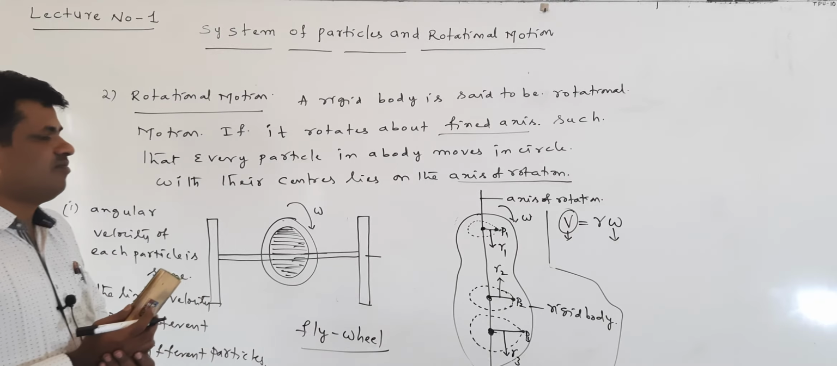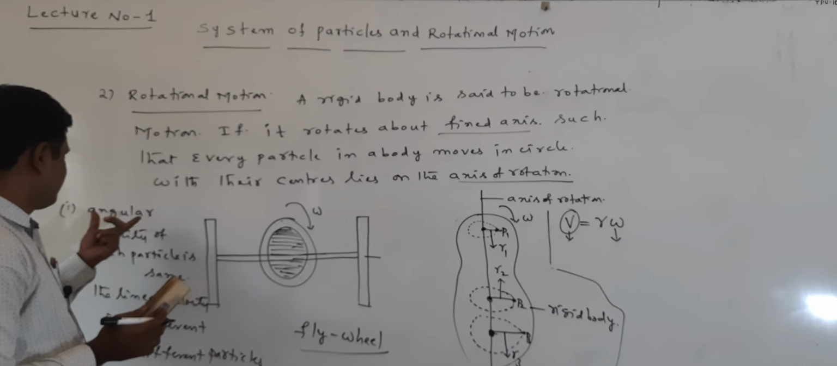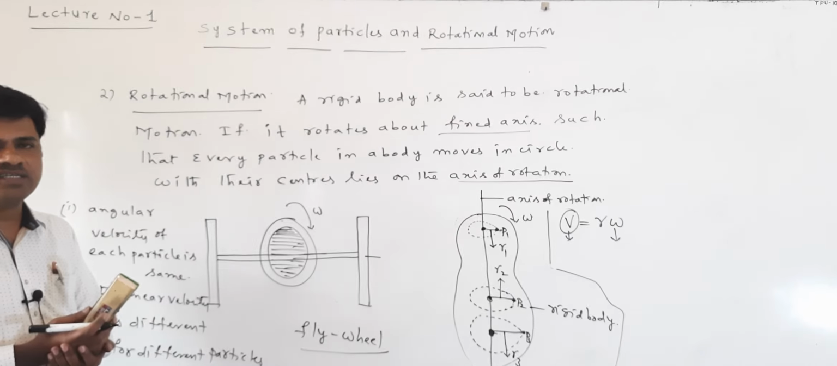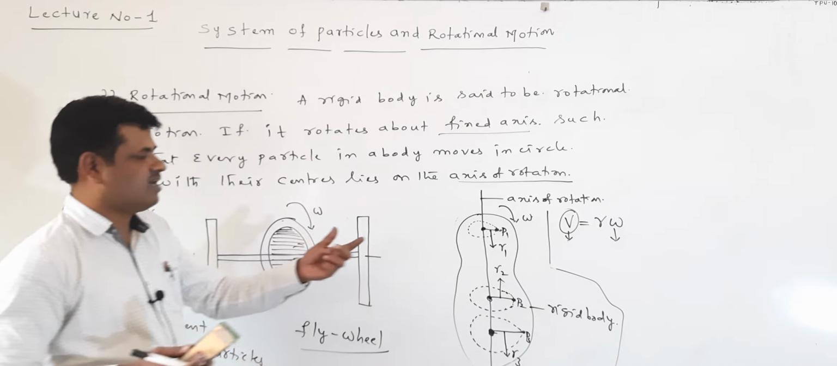From this we understand that in rotational motion the angular velocity of each particle is the same. What is the angular velocity for the body?